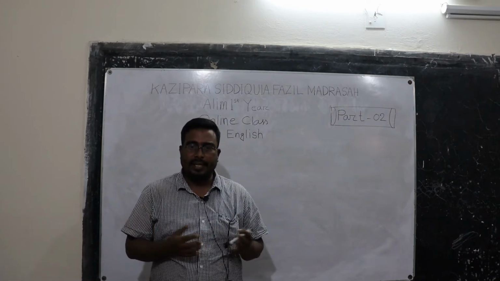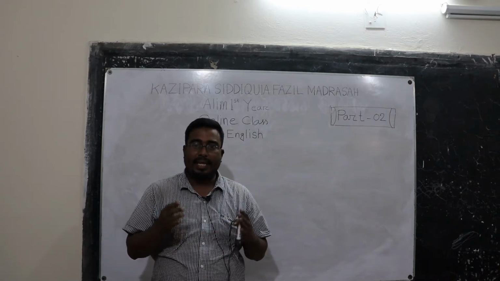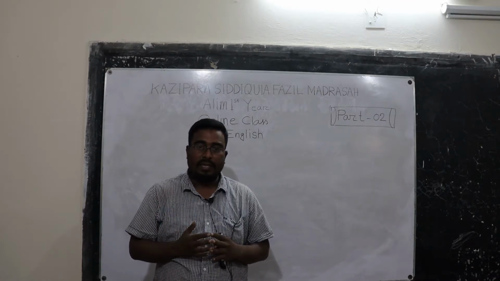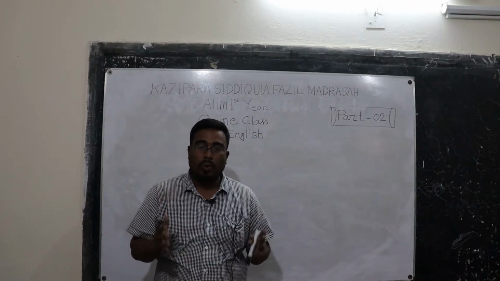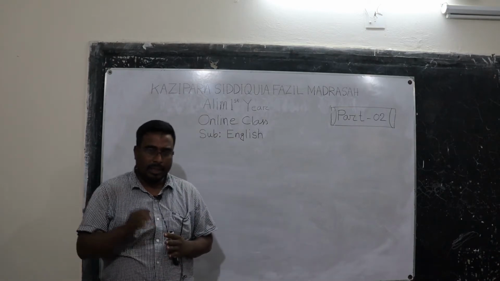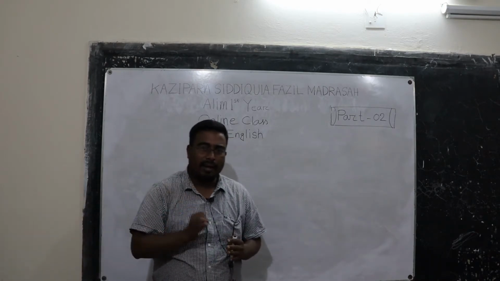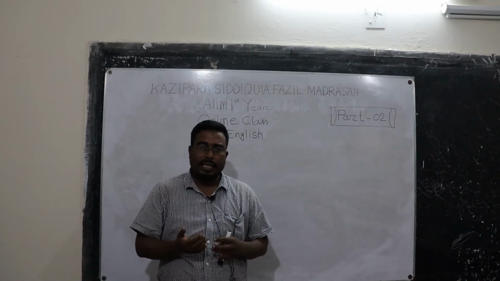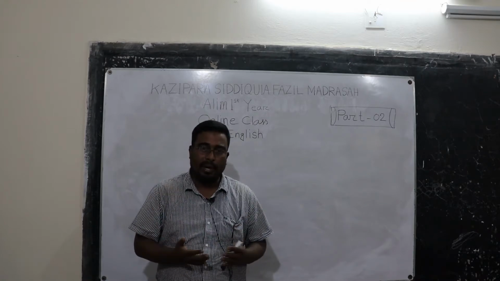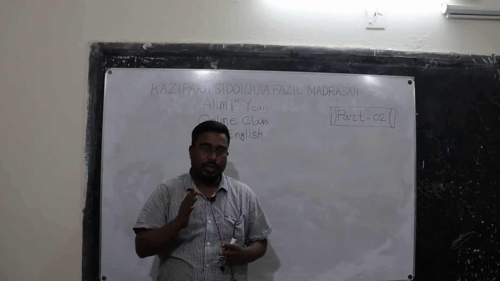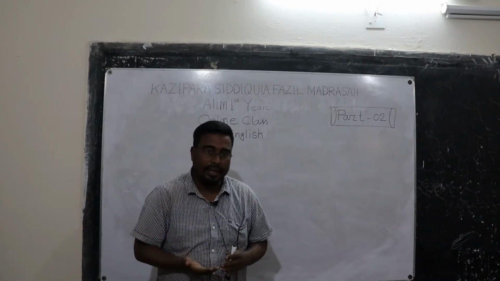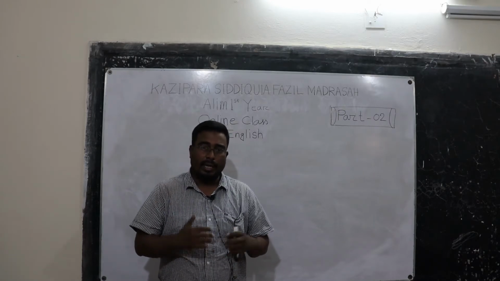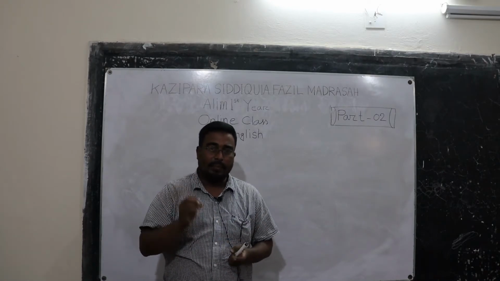The present continuous tense can be used to show that an action is happening or unfinished. The verb is happening now or ongoing. So in this definition we have learned that present continuous tense is a type of tense in which an action is happening now or it is unfinished. That means it is ongoing, it is in progressive mode. Okay, so let me make it clear by giving an example.